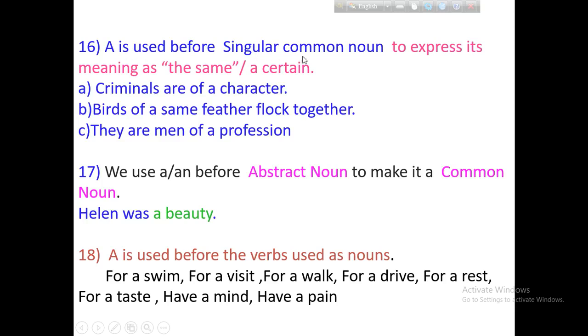A is used before a singular common noun to express its meaning as the same or certain. Criminals are of the same thing. If we want to show something same or equal or parallel, then we use a. They are men of a profession. That means they are the men of one profession.